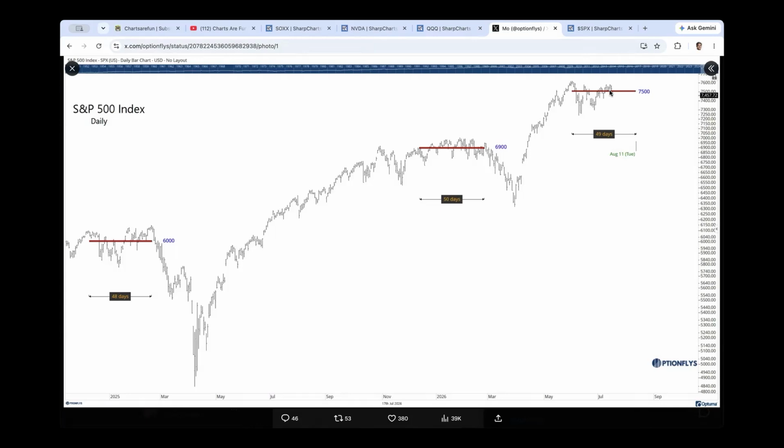That said, the 49 days he calculates measures to August 11th. We know that technology earnings will be mostly done by then, except NVDA. NVDA tends to come out later in August. So it's potentially possible that the market is thinking of a very hawkish Fed, from Kevin Warsh's previous June meeting.